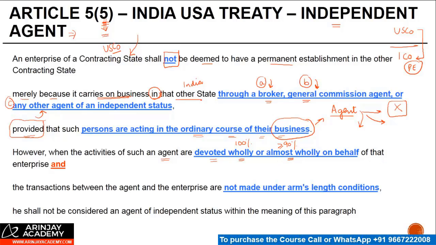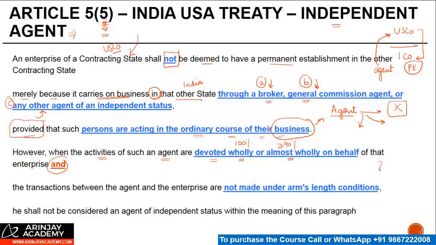So if this agent, which is sought to be made a PE, is completely dependent on the non-resident or almost wholly dependent on the non-resident, right, because his activities are on behalf of the non-resident only, and the transaction between the agent and enterprise are not made under arm's length conditions.